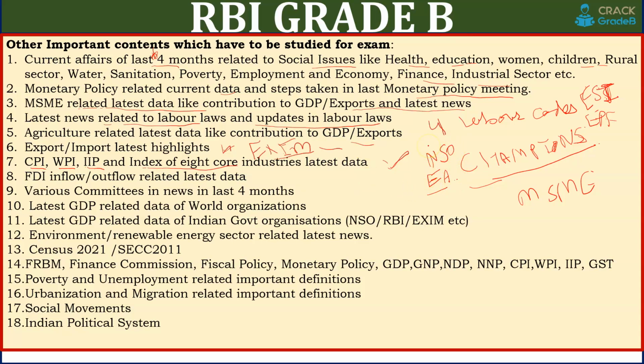You have to study the latest data and the composition of these indices, what the main components are, and the latest CPI, WPI, IIP and core industries data. In these components you also have to read the data in depth, like in which component there is improvement as compared to the previous one.